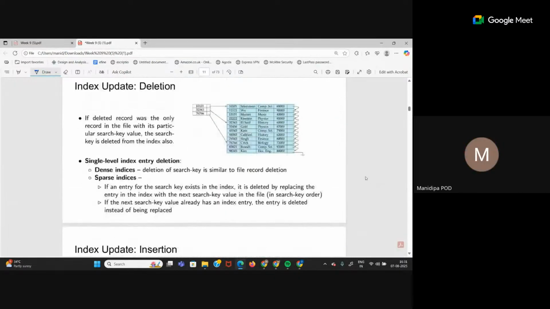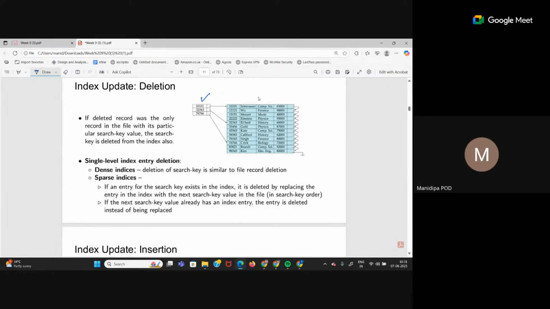Now this update and delete part is not very important, I'll just tell you once quickly. When we create multi-level indices, or indices at all, we have to keep in mind that if we insert a new record or delete a record, we have to update the same in the index also.